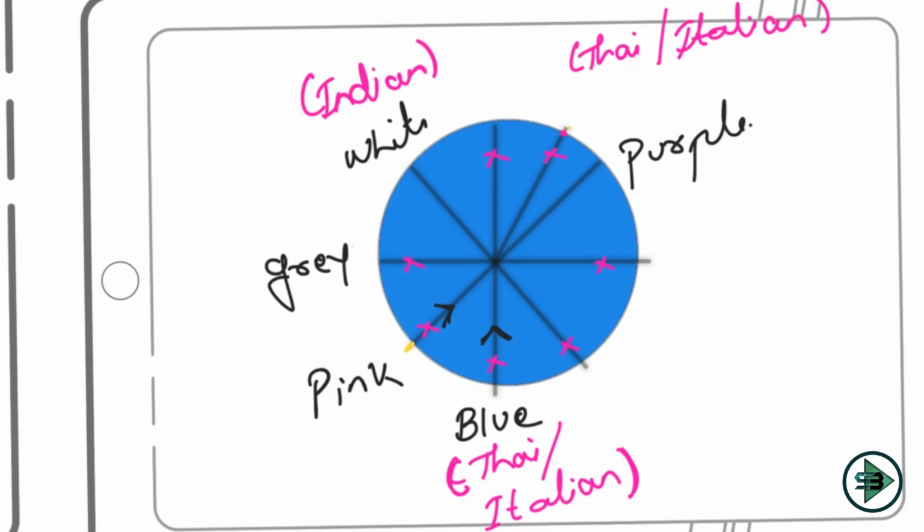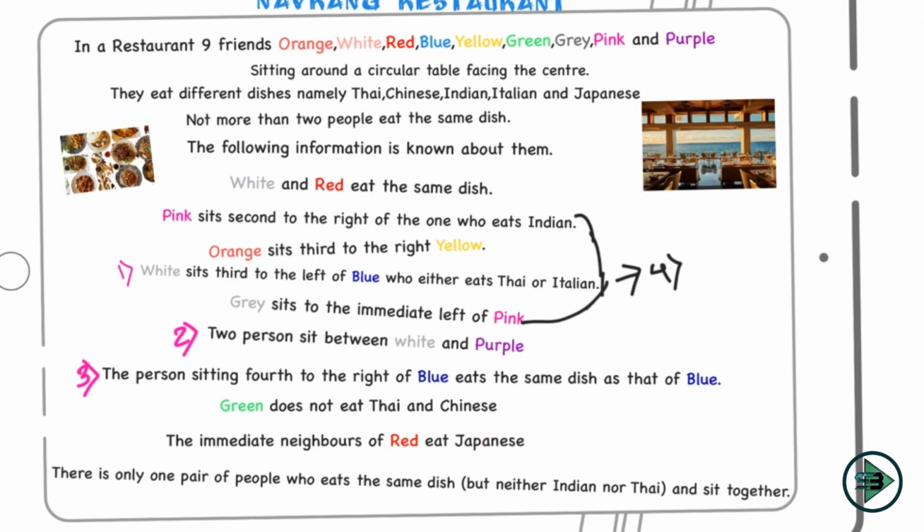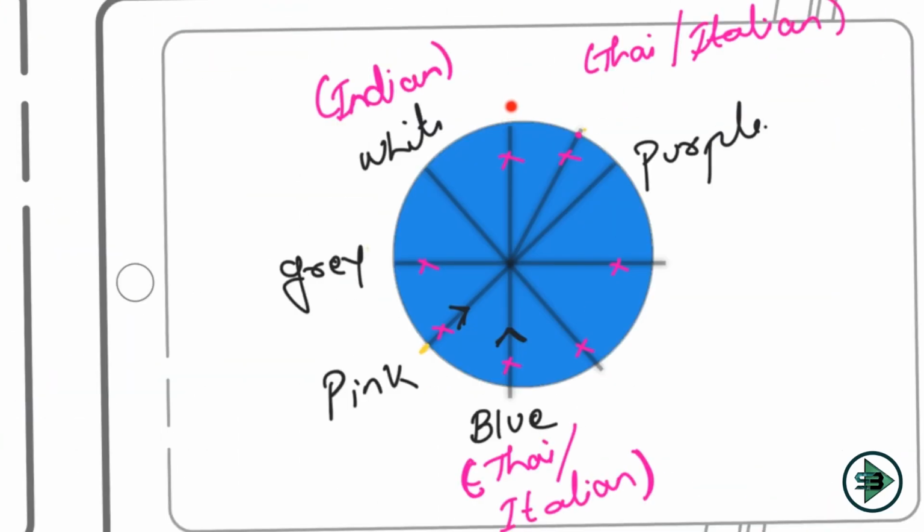Now from red I'll move on to red only, because I have a link here. The immediate neighbors of red eat Japanese. So let's see where red can be now. Can I have a red here? I cannot have a red here because the immediate neighbors of red eat Japanese and this is Indian. So I cannot have a red here.